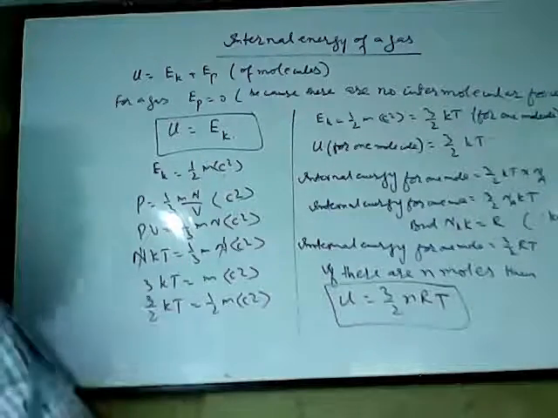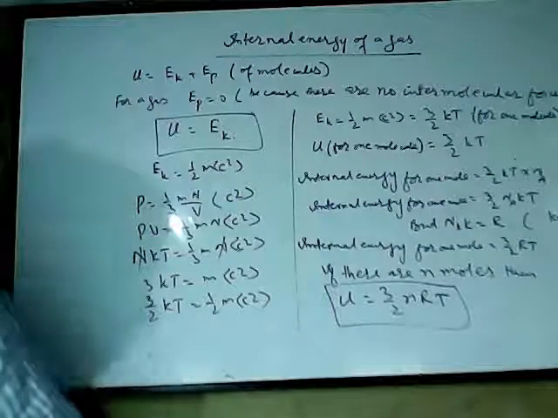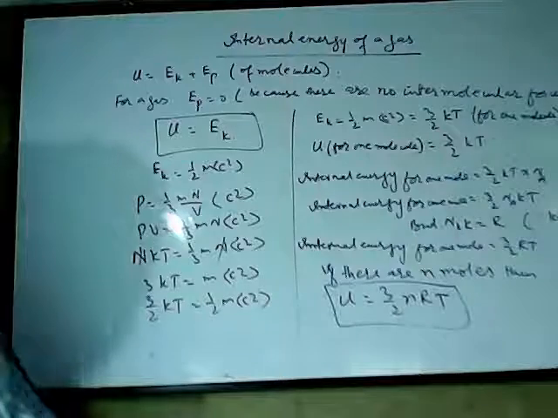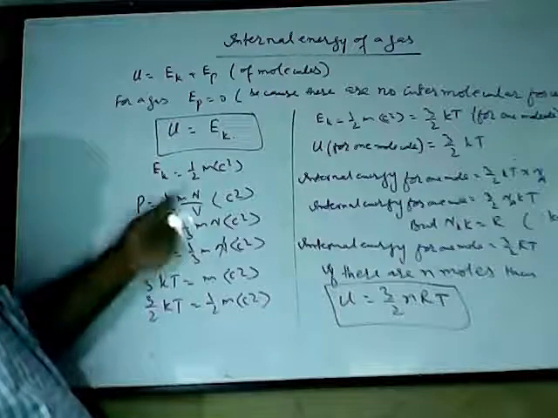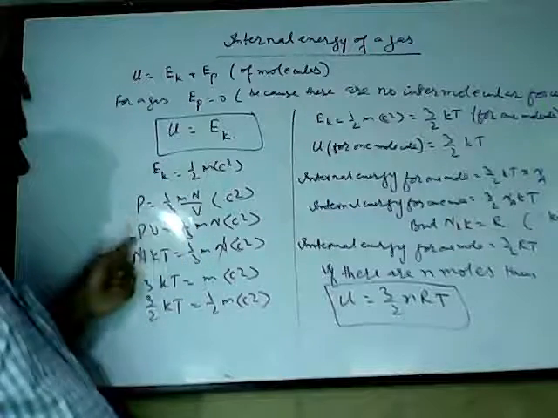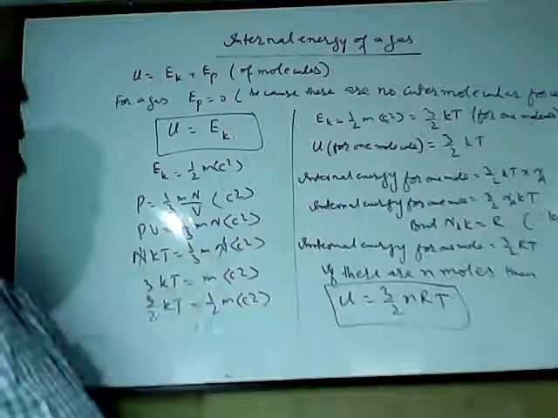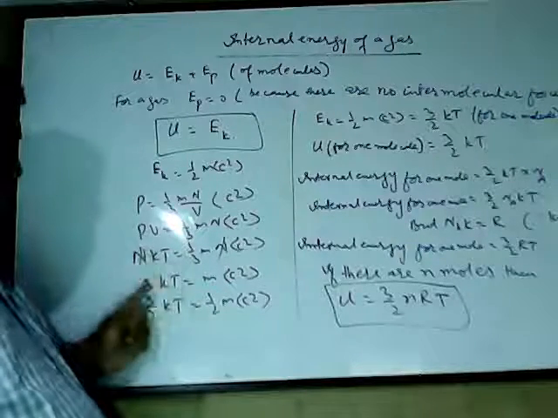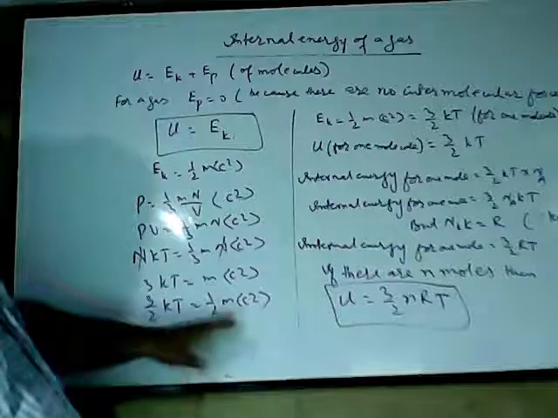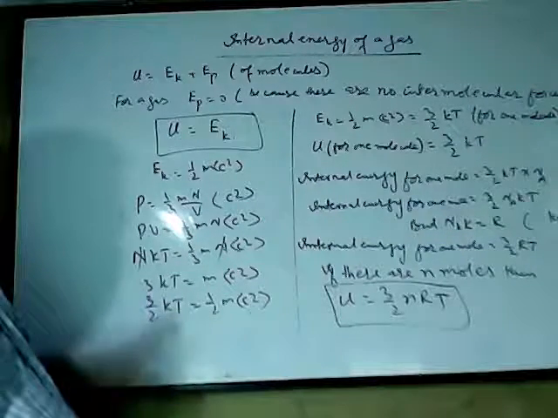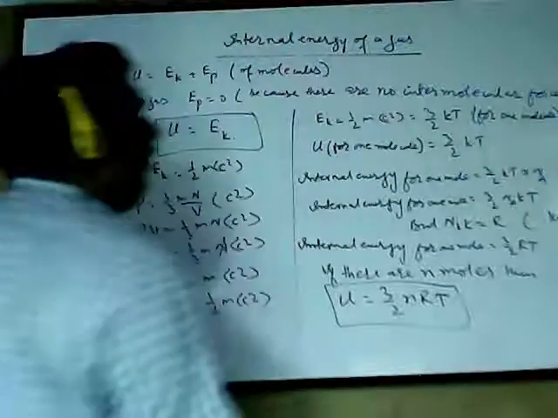First I will find the kinetic energy of a single molecule. Its Ek is equal to 1 upon 2 mc square. Let us see what's the value of 1 upon 2 mc square. I have the formula for pressure of the gas: P is equal to 1 upon 3 mn upon V c square. So V comes here, PV is equal to 1 upon 3 mn c square, but PV is equal to nkT, and n cancels out. So 3 comes here, 3kT is equal to mc square, so 3 upon 2 kT is 1 upon 2 mc square. So it means kinetic energy is equal to 3 upon 2 kT for one molecule.